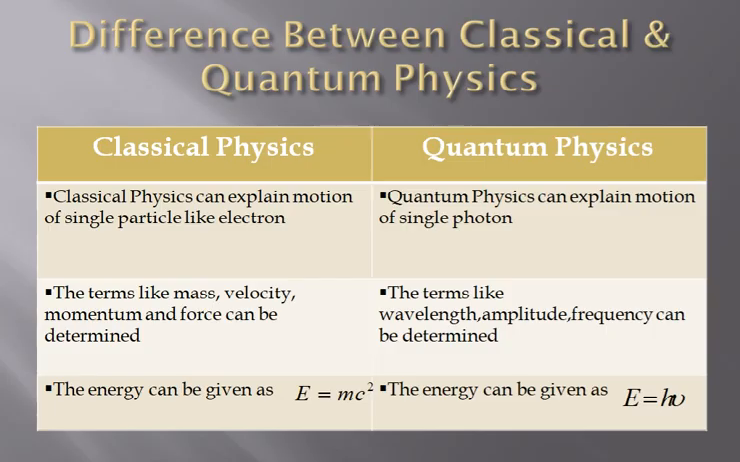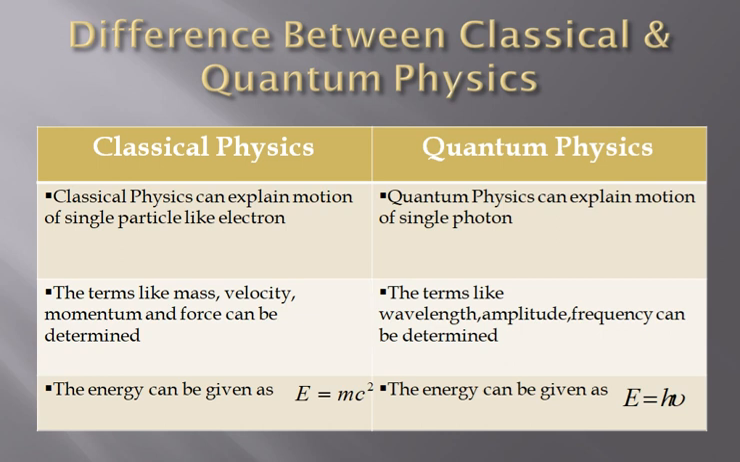Now let us see the difference between classical and quantum physics. Classical physics can explain the motion of a single particle like an electron, whereas quantum physics can explain the motion of a single photon. Terms like mass, velocity, momentum and force can be determined using classical physics, whereas terms like wavelength, amplitude and frequency can be determined using quantum physics.